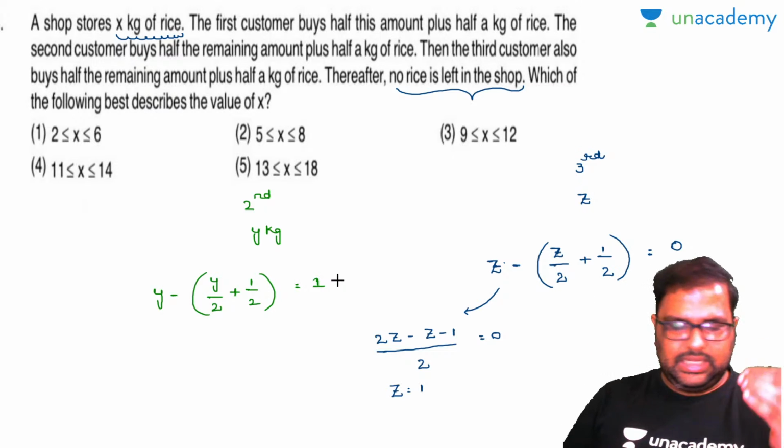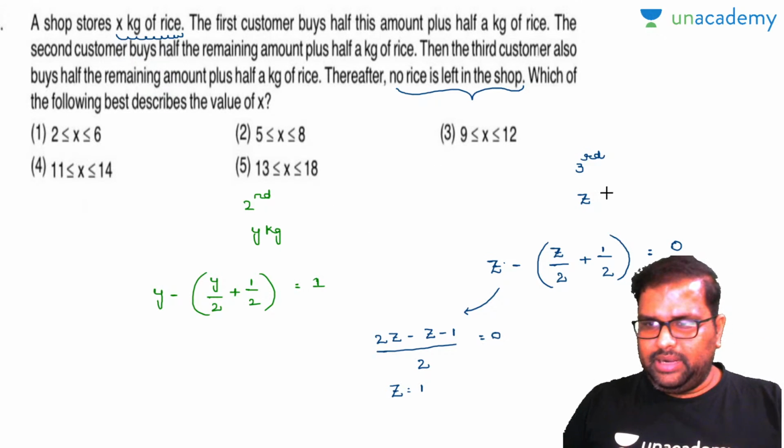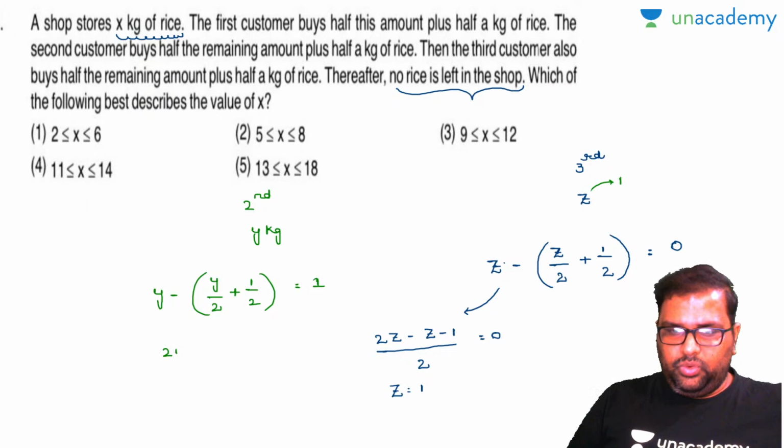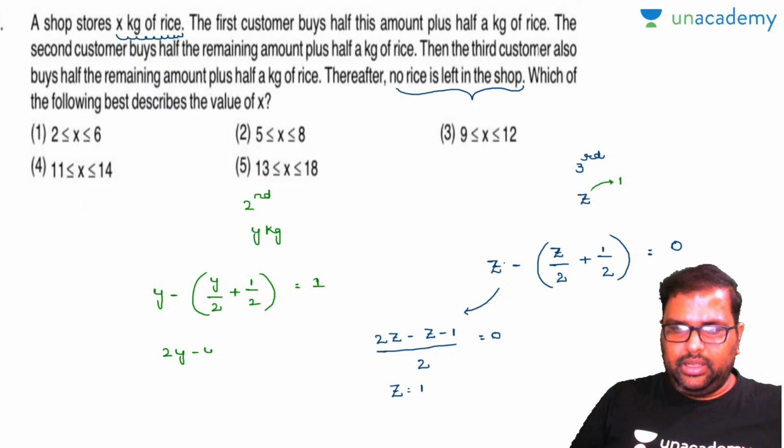The 1 is nothing but the leftover, which is the start of the next part, right? So z value is 1. Again you got a concrete equation. Now 2y minus y minus 1, divided by 2, is equal to 1. So finally my y value will be equal to how much? 3. And let's come to the first customer now.